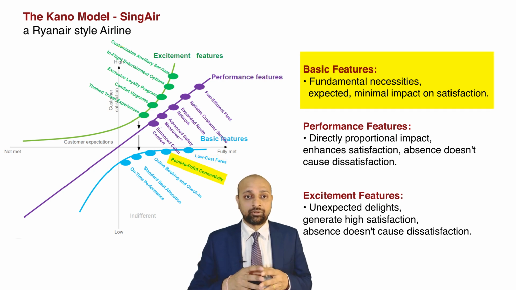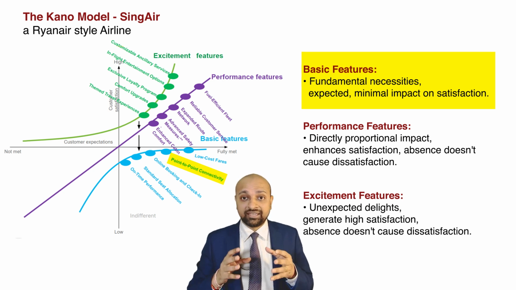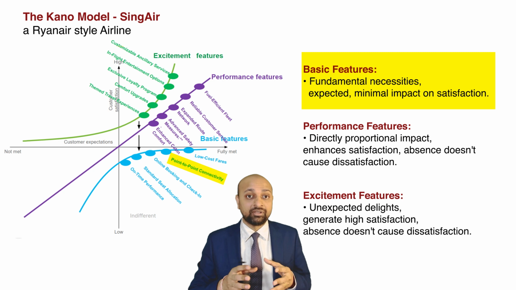Then comes point-to-point connectivity. Again, ChatGPT has added this as a basic feature. In our case, Ryanair has a strong connectivity network across Europe. It's a key part of their business model. They provide direct flights within the region from many cities. That's why this feature is categorized as a basic feature. Now, keep in mind that for two different airlines, A and B, the same feature might be considered a basic feature in one case and a performance or excitement feature in another. So, keep that flexibility in mind.